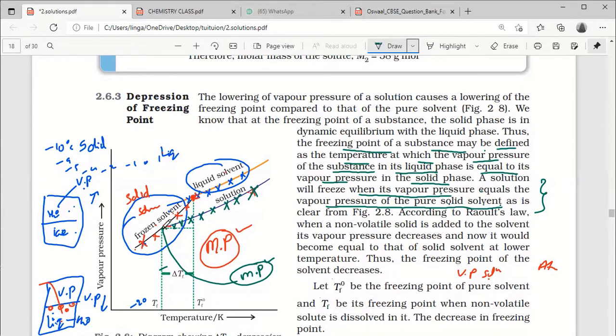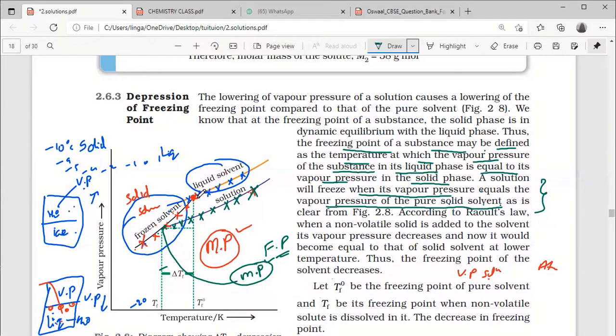So the melting point is this one. Wherever a solution vapor pressure is equal to a solid solvent vapor pressure, that is the melting point or freezing point. Clear? Yes, sir.